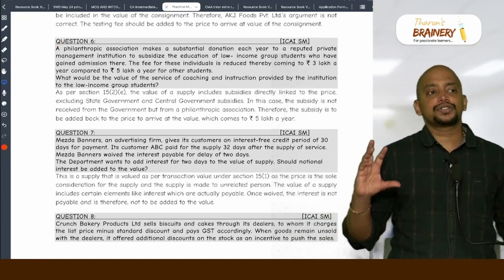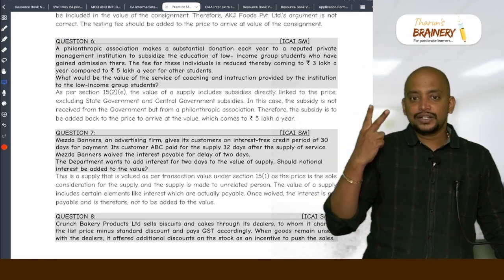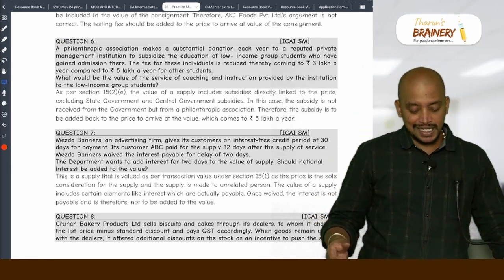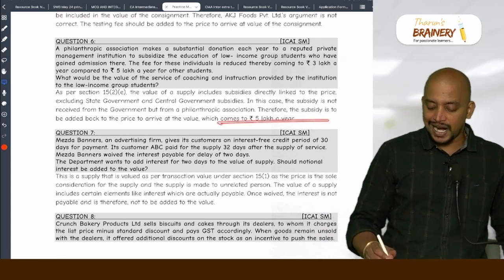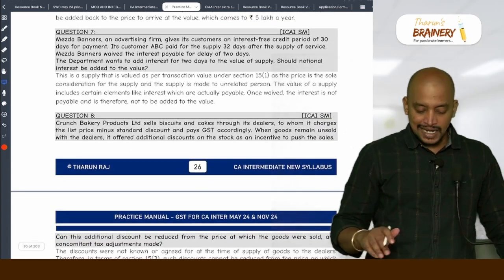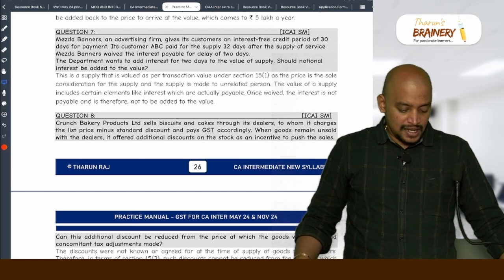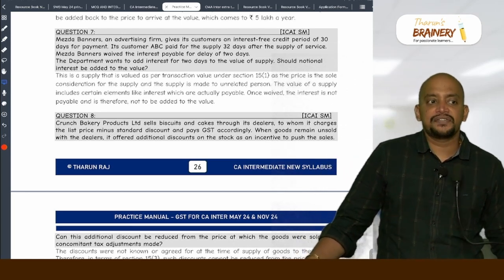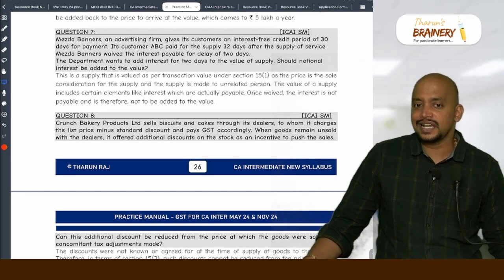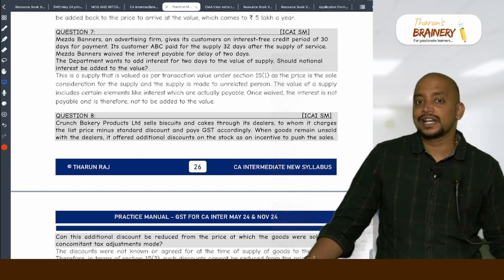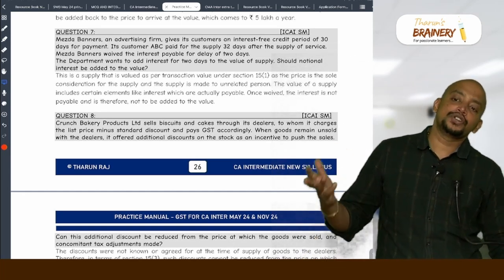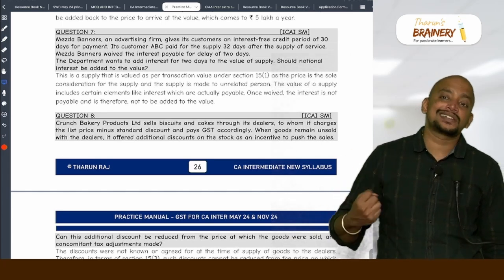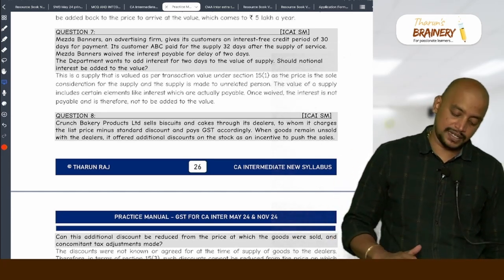Then, philanthropic association. This also we have seen. In this philanthropic association question, what you need to know is that the 2 lakh subsidy they are giving is directly linked to the price and it is from other than CG or SG. So that should be added to the value. Then question 7. This also we have seen, waiver of interest. There is a waiver of interest, 32 days delay. For 2 days they need to collect the interest, but they waived it off. What I told you: interest when you are waiving off should not be included in the value because interest is taxable only on receipt basis.